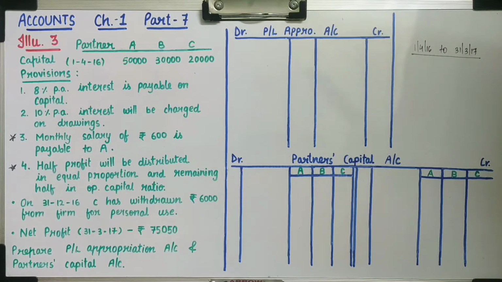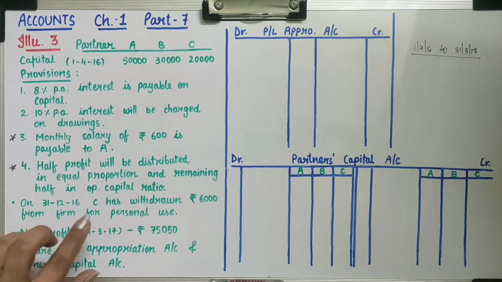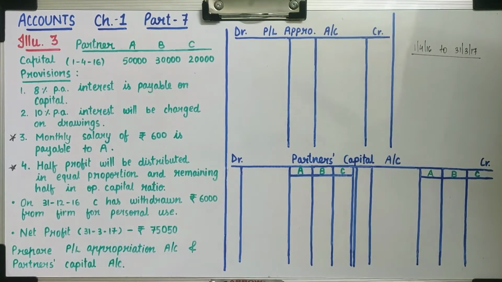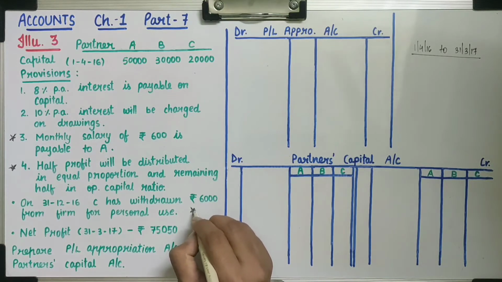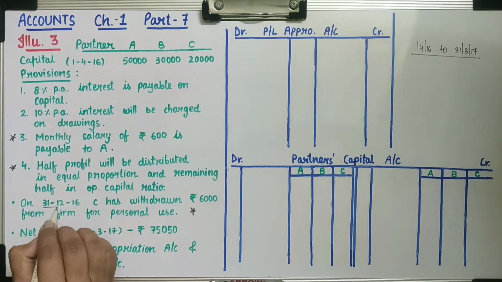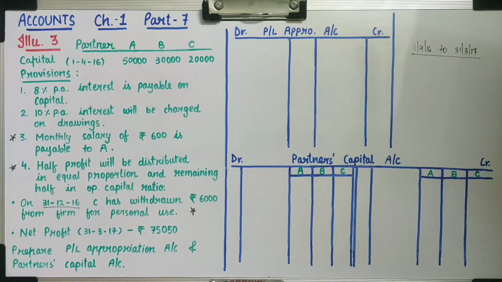Then on 31st December 2016, C has withdrawn rupees 6,000 from the firm for personal use. Now see, in the previous two illustrations, the partner's drawing was given in detail, but here the partner has withdrawn some amount for personal use, which is drawing, and the date is given, which is not the opening of the financial year.